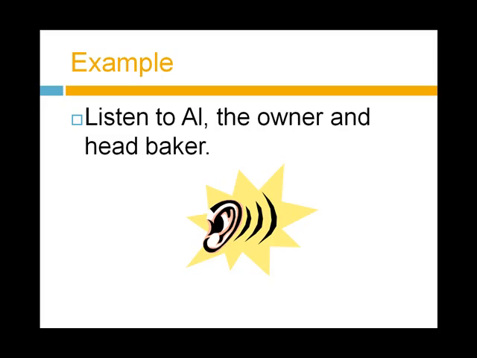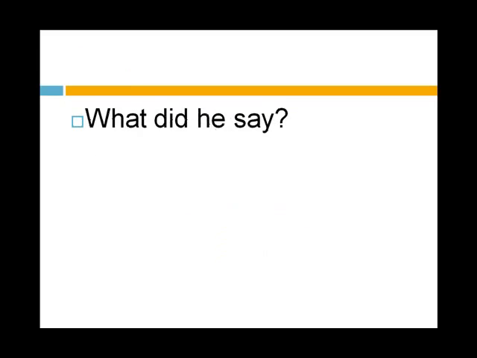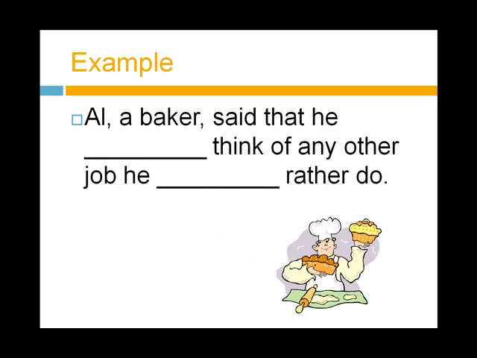Example. Listen to Al, the owner and head baker. I asked him if he's happy to be a baker. I can't think of any other job I'd rather do. What did he say? Take a look at his words and think how you would change them. Do both modal verbs change? Answer. Al, a baker, said that he couldn't think of any other job he'd rather do.